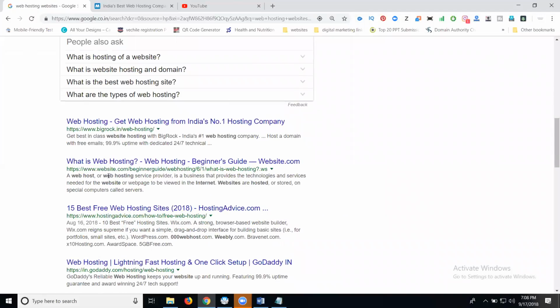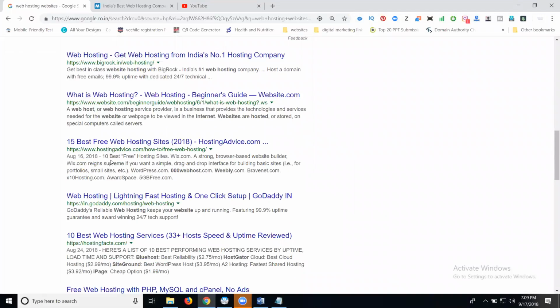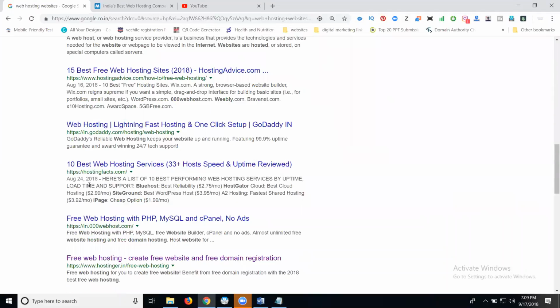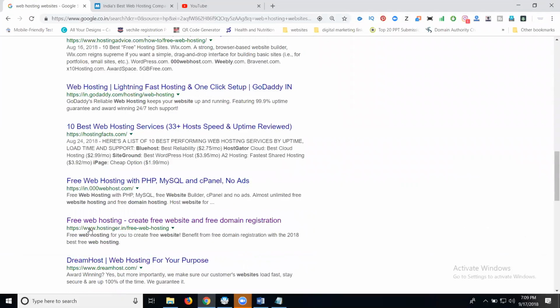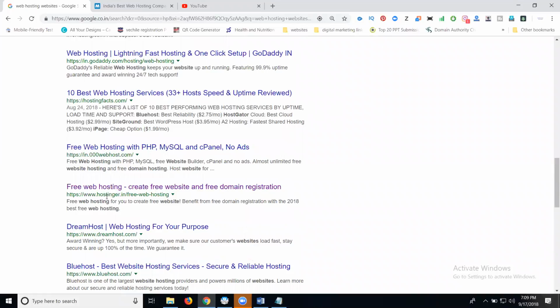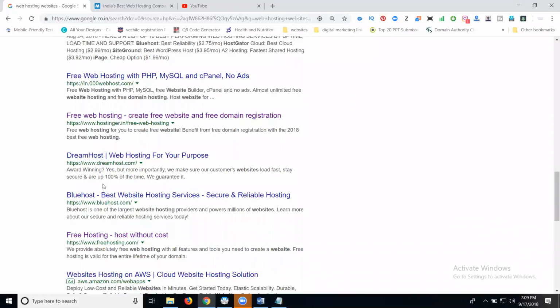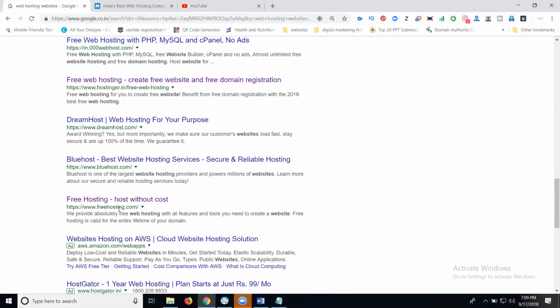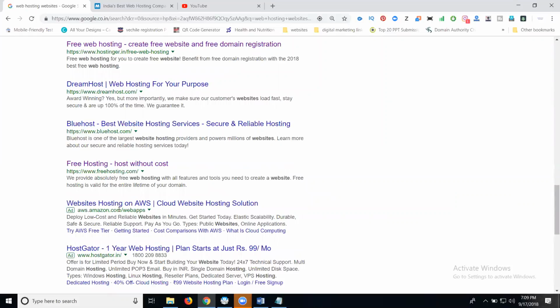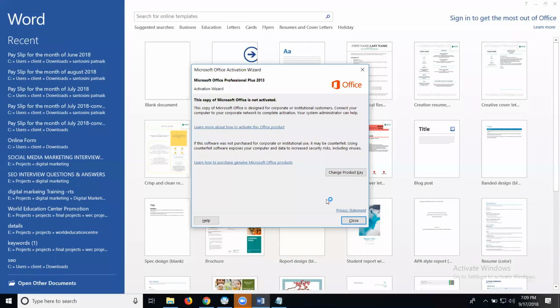BigRock, website.com, hosting advice, GoDaddy, Hostinger, DreamHost, Bluehost, free hosting. These are the sites. You have to purchase with SSL, nothing but with security. For web hosting, the points to note are as follows.